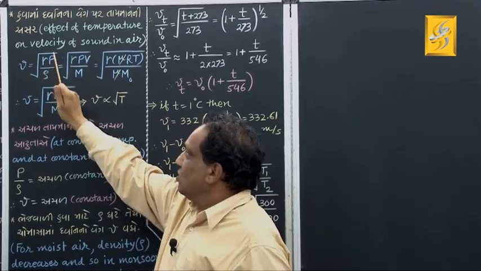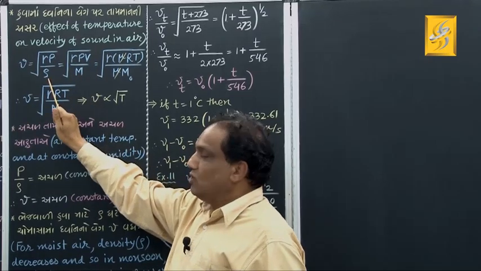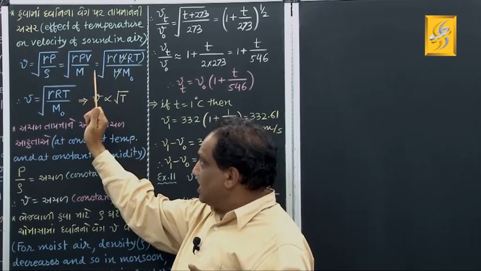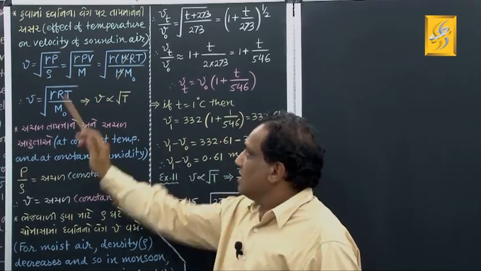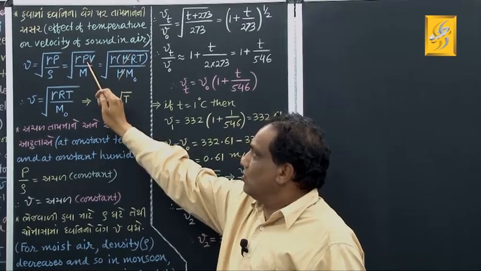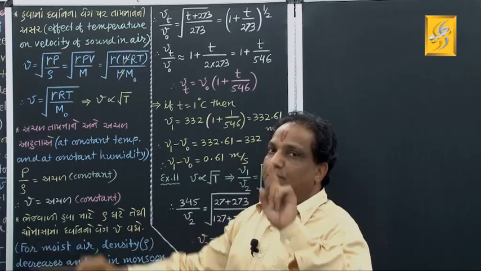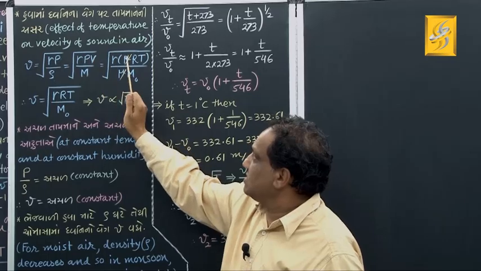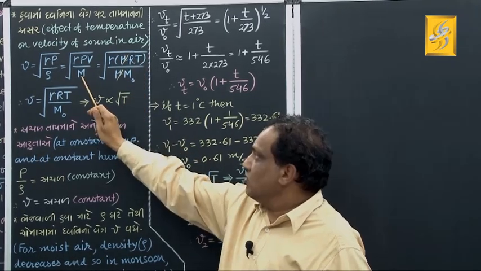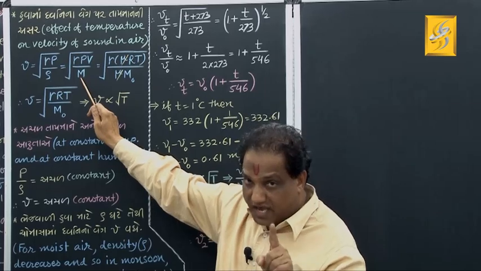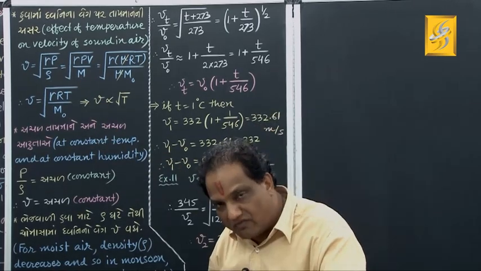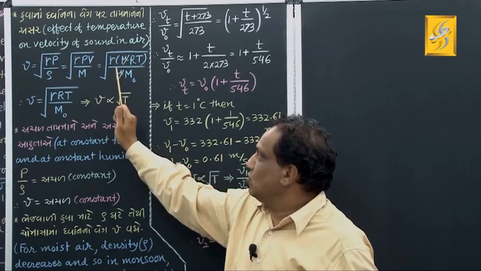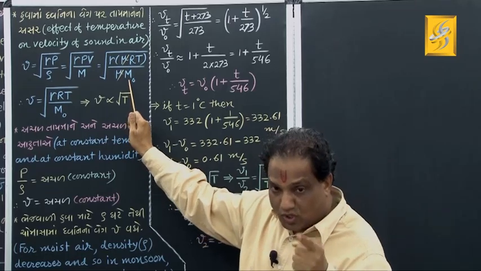Wait, this under root of gamma into P as it is, but don't you know density is mass upon volume? So rho is M upon V. Denominator will become numerator. Under root of gamma as it is, but don't you know according to the equation of state for an ideal gas, PV equals mu RT. So this P into V is mu into R into T, correct? What about this capital M? It is the total mass of a given gas, and in terms of number of moles of gas, you can always write M equals mu into M0.